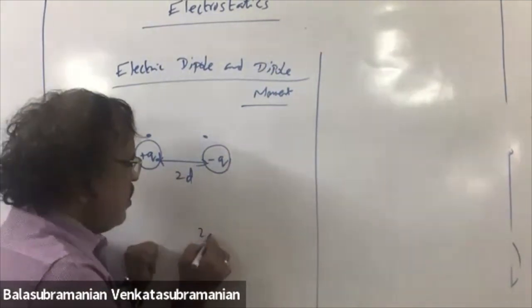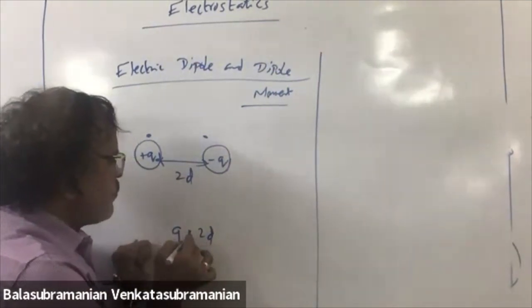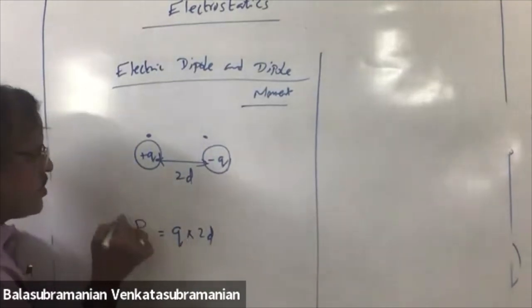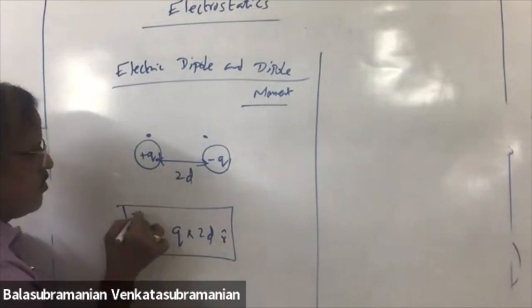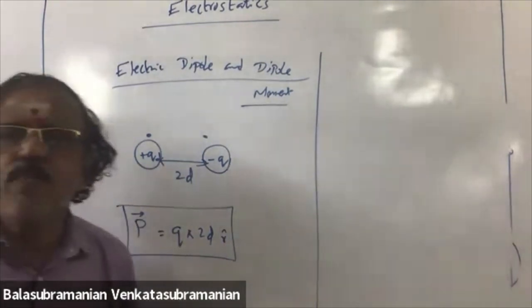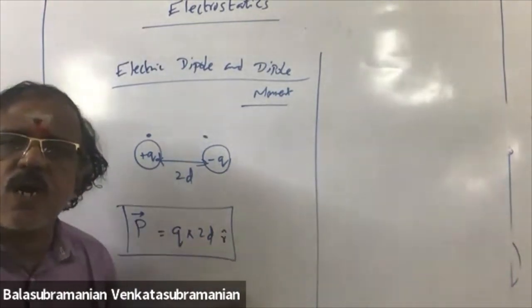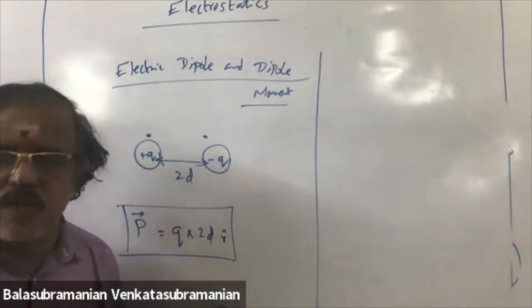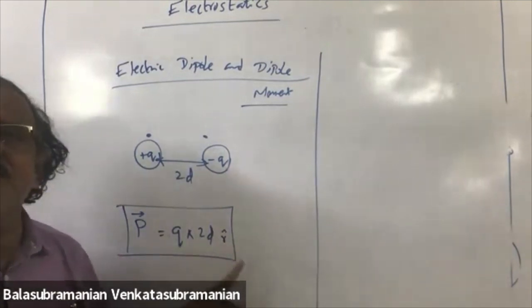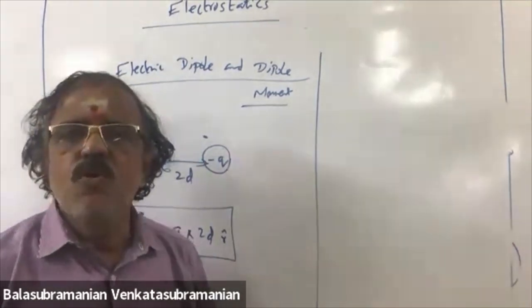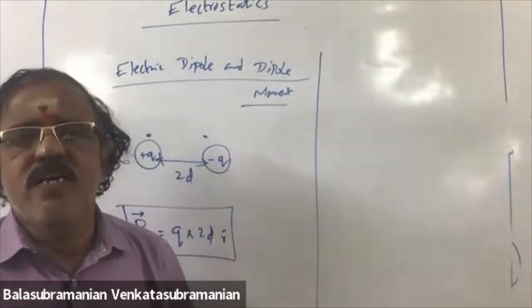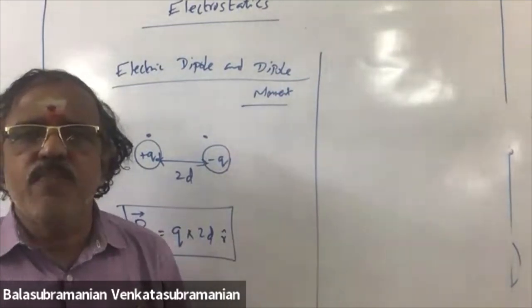Distance into the magnitude of charge, we call it dipole moment. So dipole moment is the product of the magnitude of any one of the charges and the distance between them: q into 2d. We call it electric dipole moment.